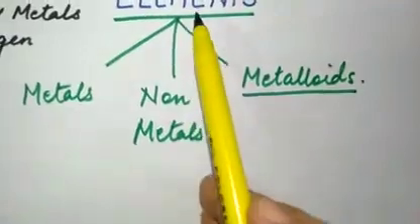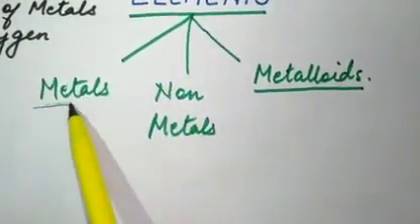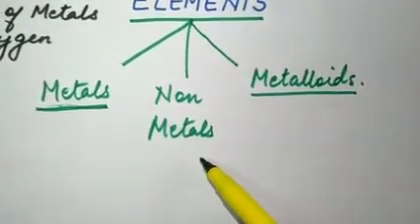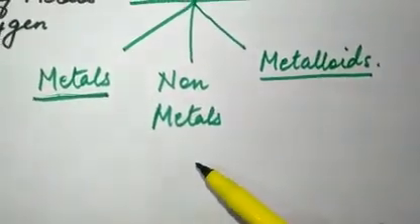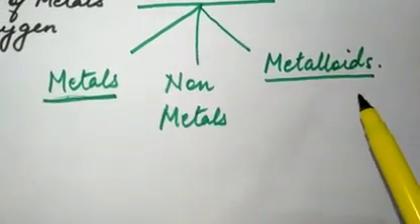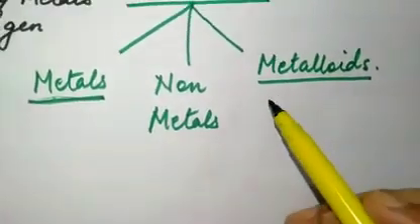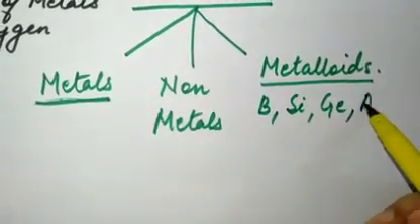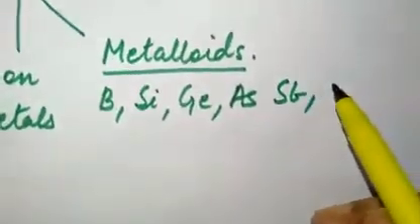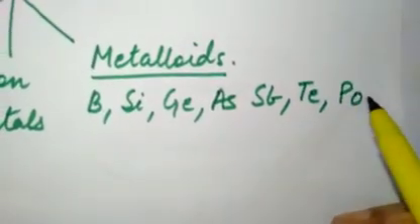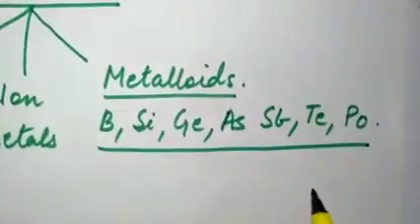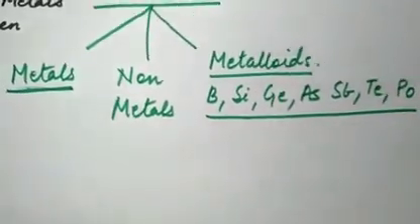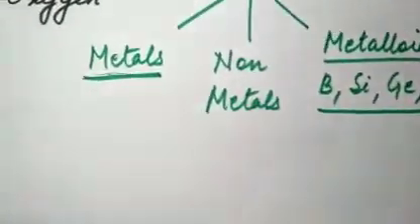Now maximum of the elements found on this earth are metals. Almost 92 metals are there. Then almost 19 non-metals are there, right? And metalloids are there. Now metalloids: boron, silicon, germanium, arsenic, antimony, tellurium and polonium. These are the examples of metalloids. Okay. Now today we are going to study in detail about metals and non-metals, physical properties of metals.